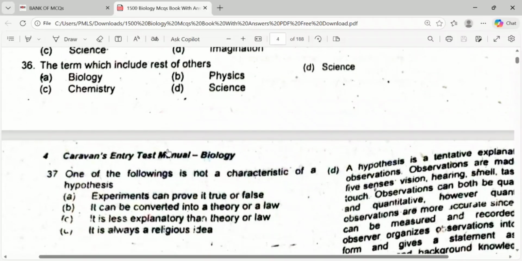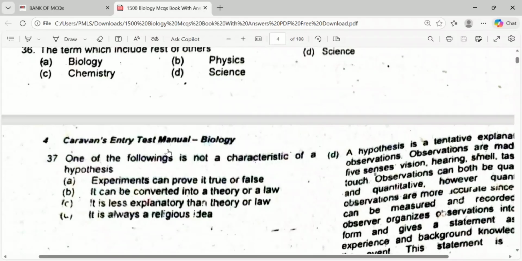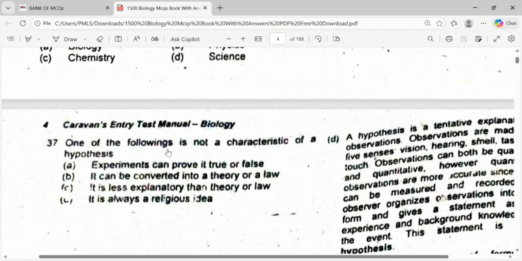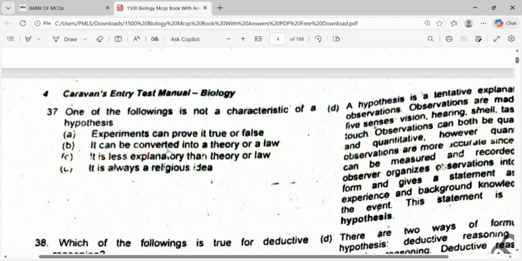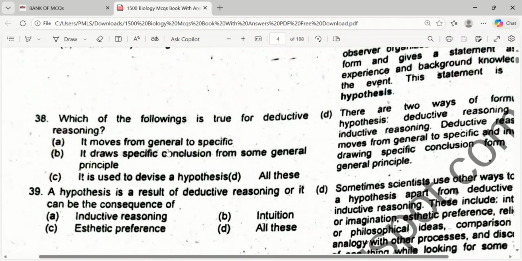One of the following is not a characteristic of hypothesis. Experiment can be proved true or false. It can be converted into theory or law. It is less exploratory than a theory or law. It is always a religious idea. What is wrong? What is not a characteristic of hypothesis? It is always a religious idea. It cannot be a religious idea always.